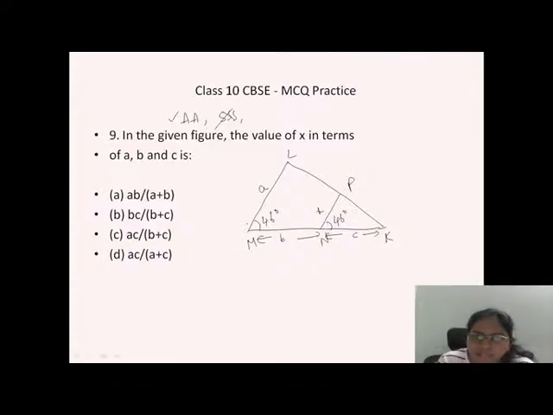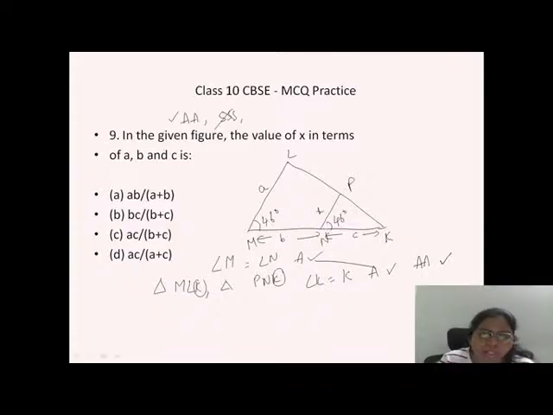Yes. How can I take? See here, angle M is equal to angle N. So one angle, done. And if you see in the triangle MLK and in the triangle PNK, which is a common one? K is a common one. Angle K is equal to angle K. So another angle is equal. So the angle criterion is applicable over here. Once the angle criterion is satisfied, we can tell that triangle MLK is similar to triangle PNK.